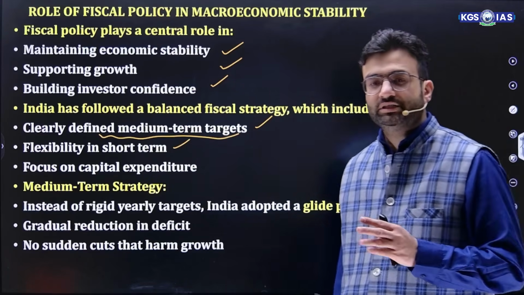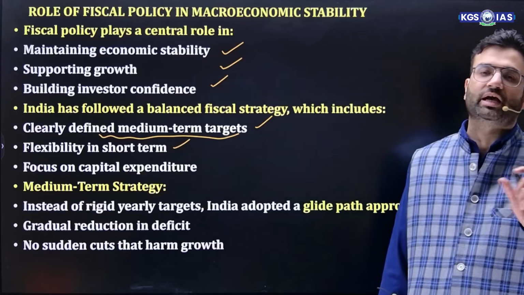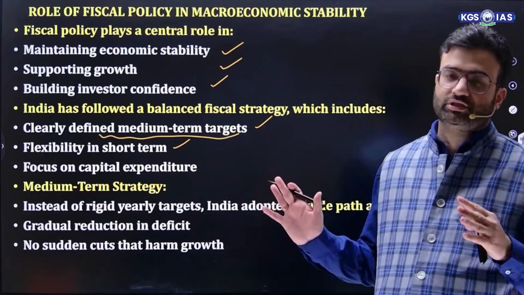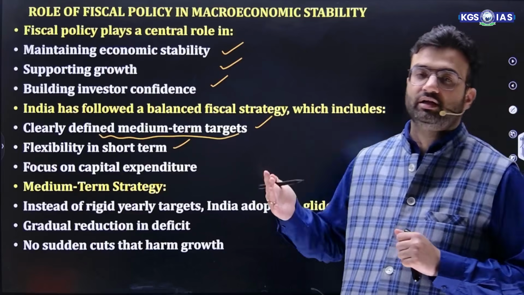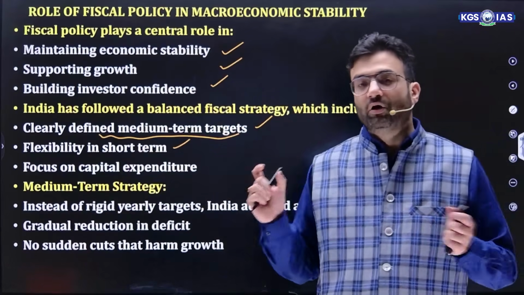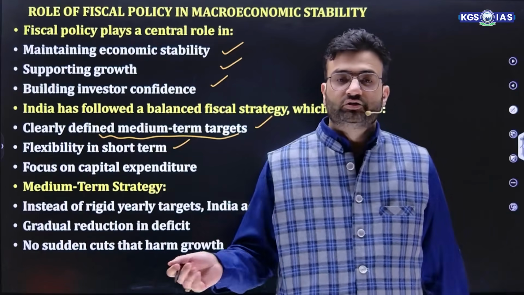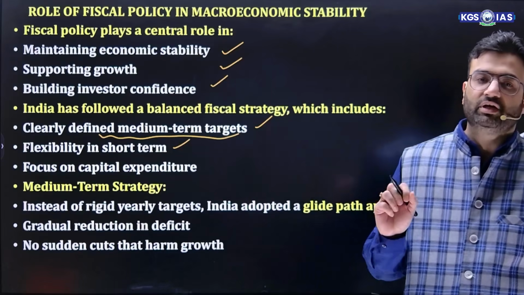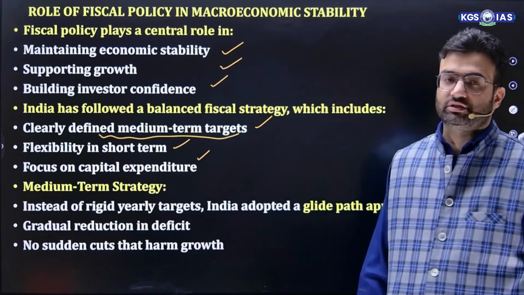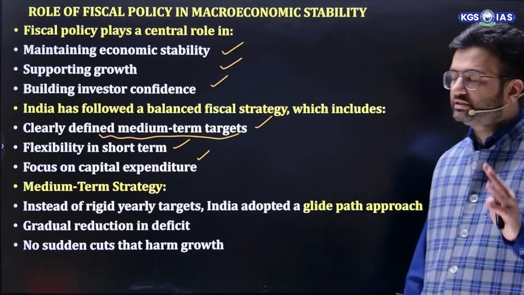Flexibility in the short term means that according to the situation, according to the merit, the government reacts on a scenario basis. Suppose you are planning a long-term project and making projections for the next 20 or 30 years, and during that you are not aware of what small hiccups the government or the country may face, for example COVID. So there must be flexibility in the short term as well, and the more focus should be on capital expenditure, that is, asset creating expenditure, which is the thing kept in mind.